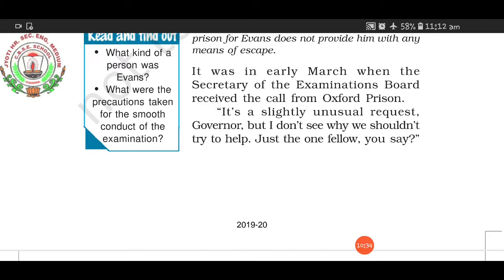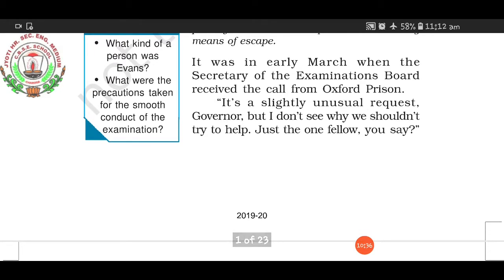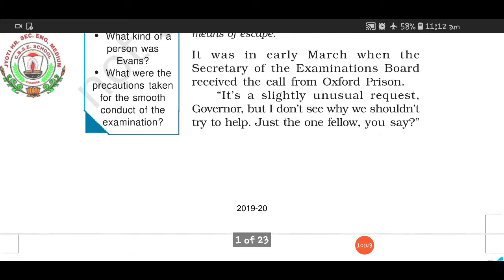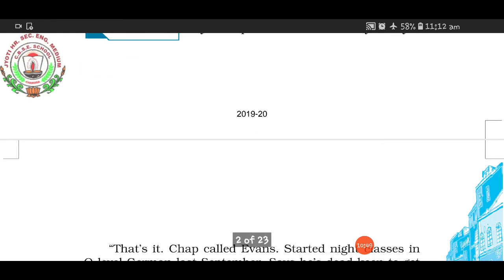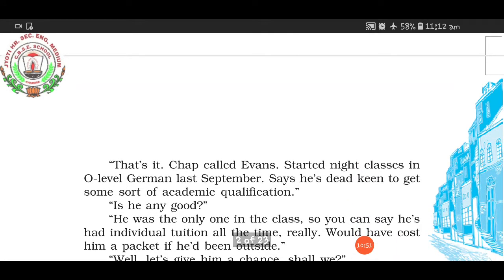So the secretary said this request seems very unusual, because someone from the jail wants to take the examination, but still okay, no problem. You said only one person, no? Then that is it.